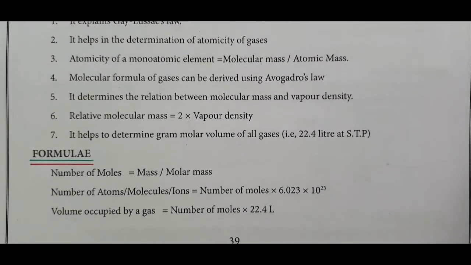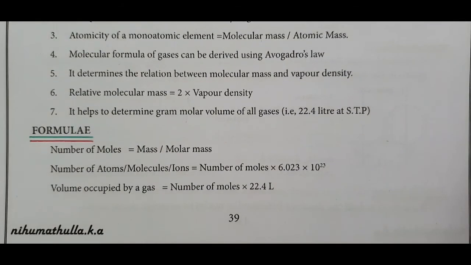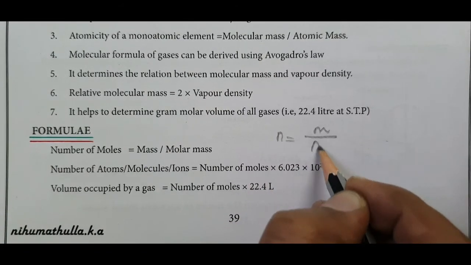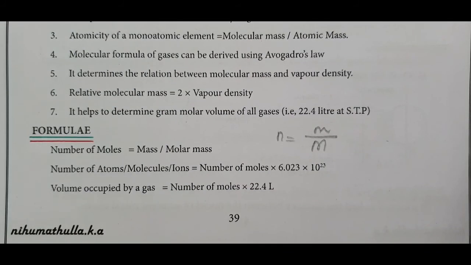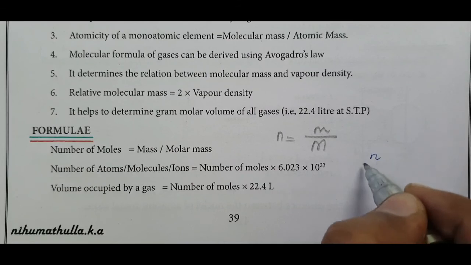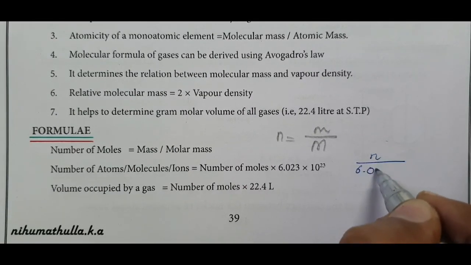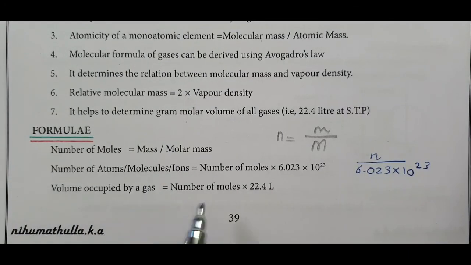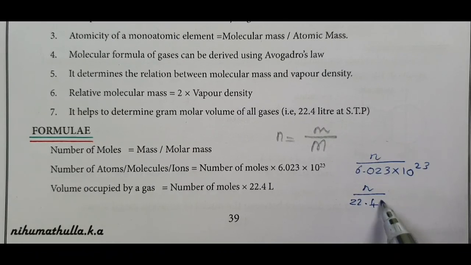Simple formulas we are going to discuss. Number of moles, n, equals mass divided by molar mass, small m by capital M. Number of atoms, number of molecules or number of ions equals number of moles multiplied by the Avogadro number, 6.023 × 10^23. Volume occupied by any gas equals number of moles multiplied by 22.4 liter. All these are simple formulas.